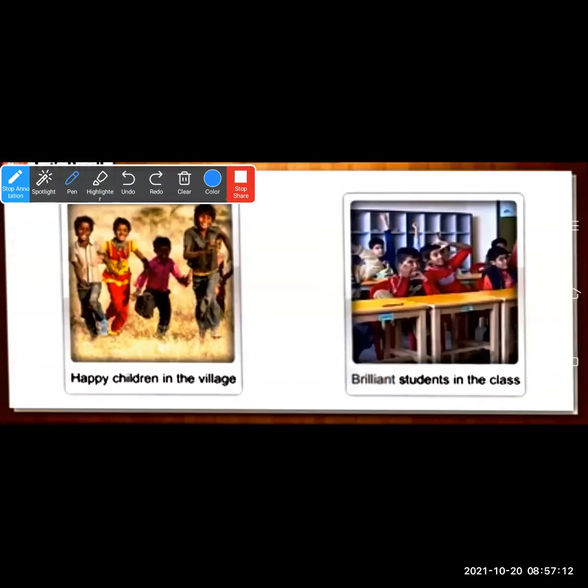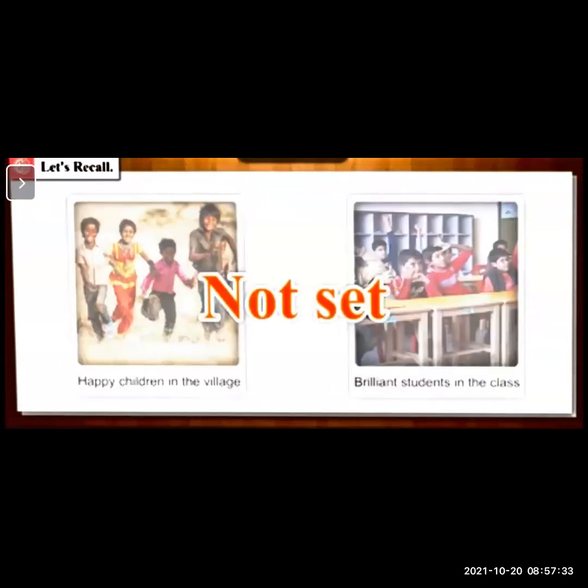These are relative terms, because the exact meaning of to be happy and to be brilliant differs from person to person. Therefore, these collections are not sets. We cannot call these sets. It will change from time to time. So these collections are not sets.